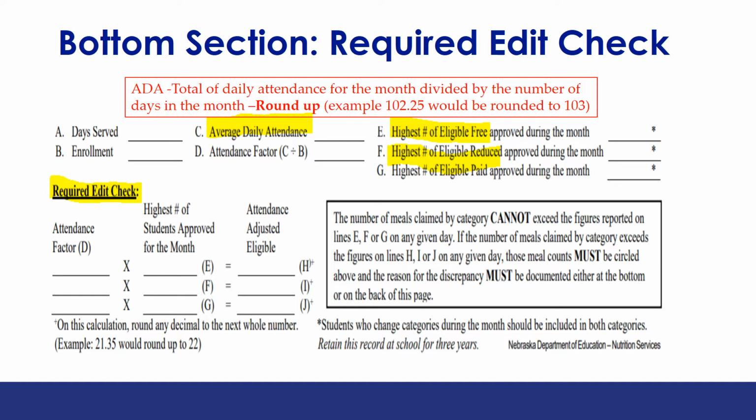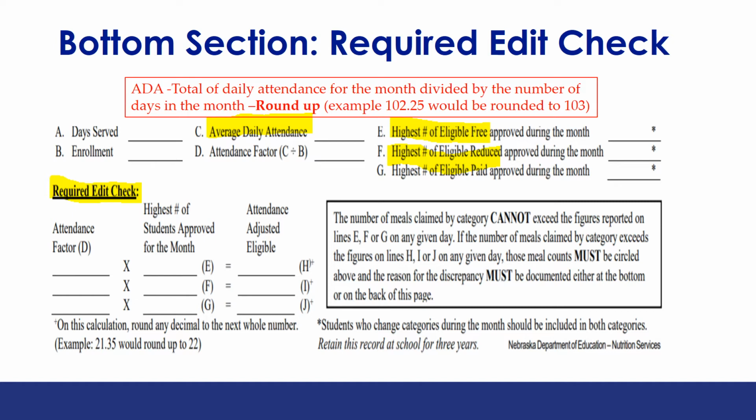It is important to always round up when referring to number of students. For example, if our average is 102.25, we must round up to 103, as it would be impossible to have 0.25 of a student. The attendance factor is the average daily attendance divided by enrollment. Letters E, F, G on the form is where the highest number of students eligible for free, reduced, and paid meals in the month is recorded.